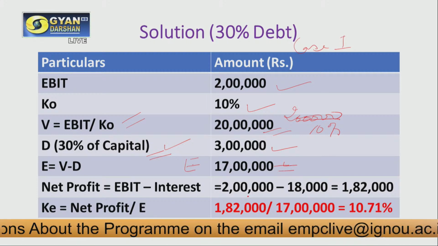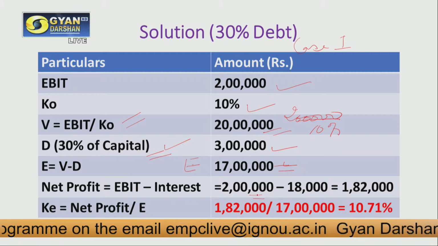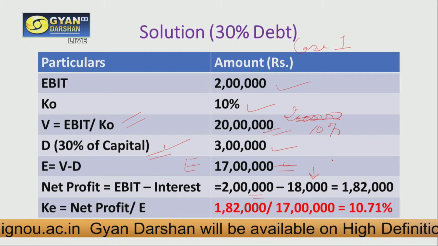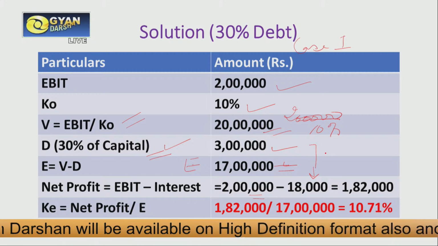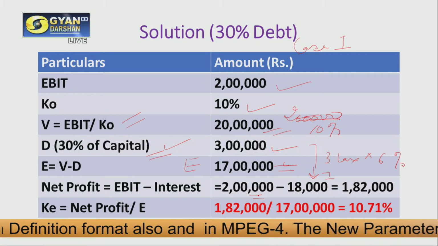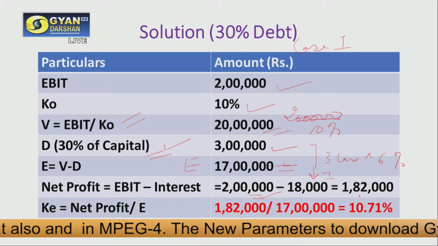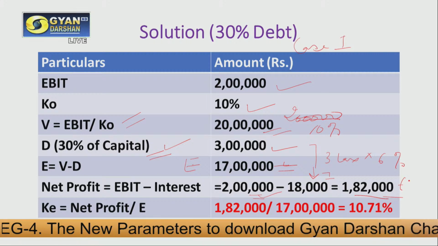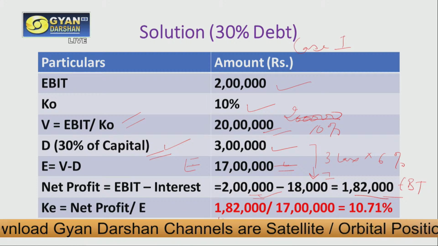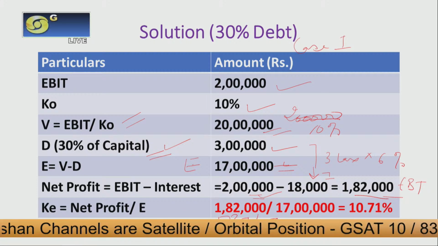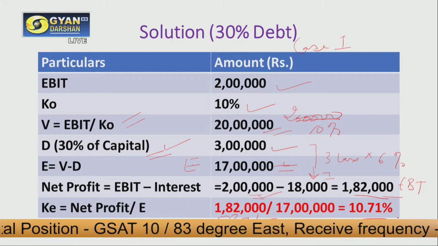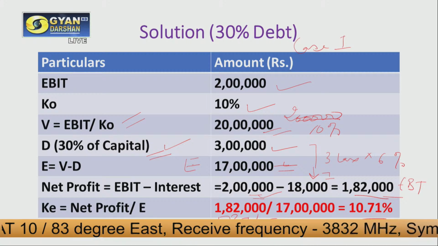Now EBIT is given. Out of this EBIT we have to deduct interest. Interest means KD we have to use here. KD was 6%, and our debt is 3 lakh. So 3 lakh multiplied by 6% will give us our interest amount that we will deduct from EBIT, and we get the value 1,82,000. So this is our EBT, earnings which are available for equity shareholders. Now this EBT will be divided by the value of equity, that is E, and we get the value of cost of equity, that is 10.71% in this case. So this is case 1.